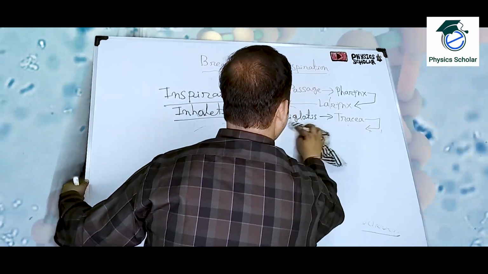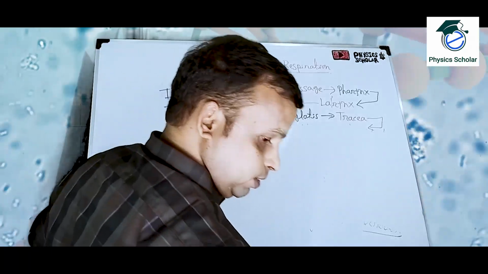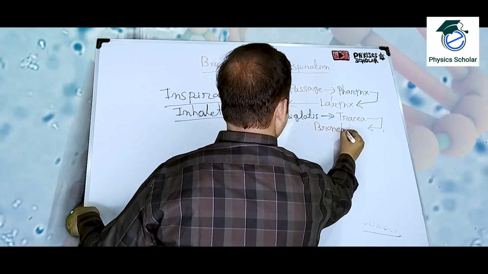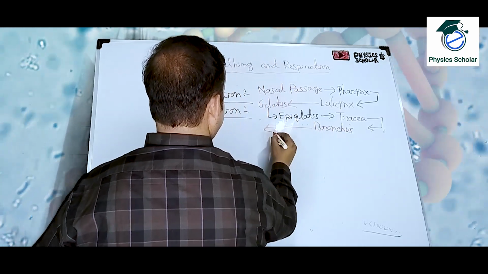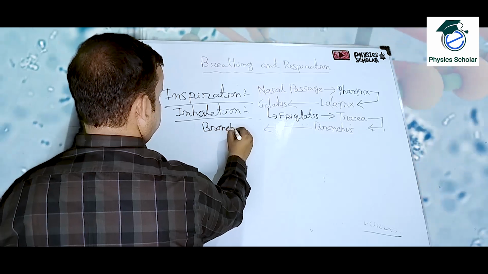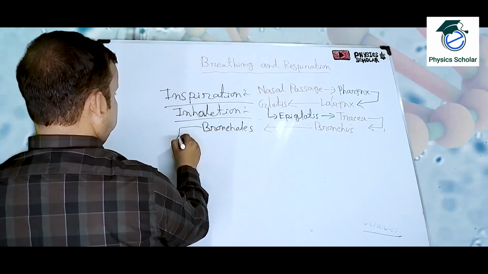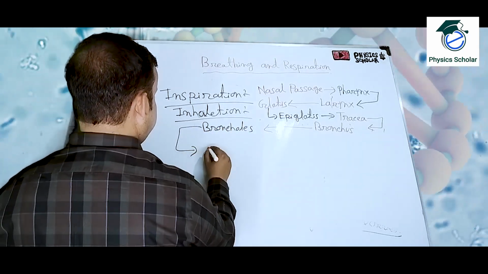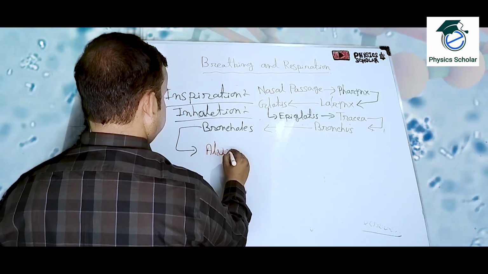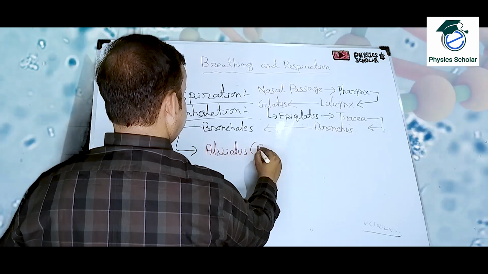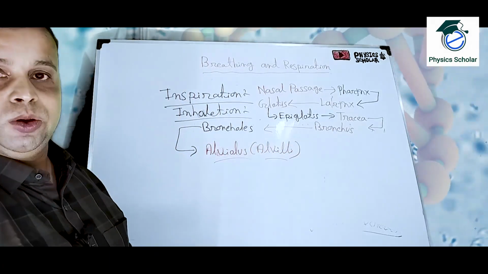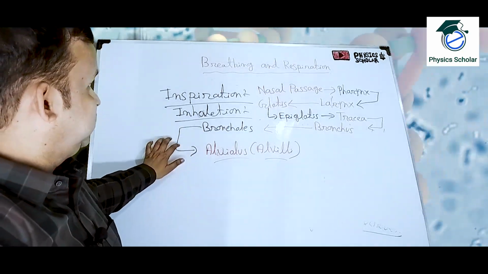Trachea will split into two parts. Each part is known as bronchus. Okay, so bronchus. From bronchus it will then go to bronchiole. So from bronchiole at last it will enter into alveolus, or alveoli. Alveoli is the plural form and alveolus is the singular form. Both are the same.